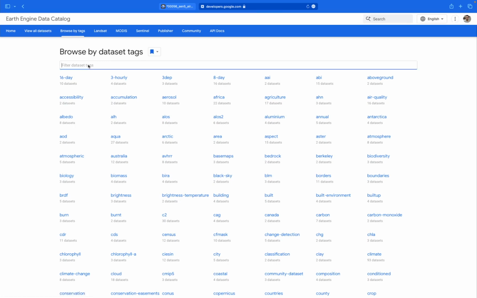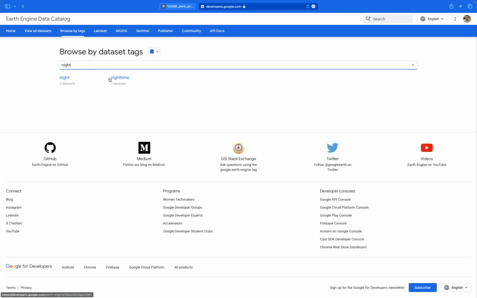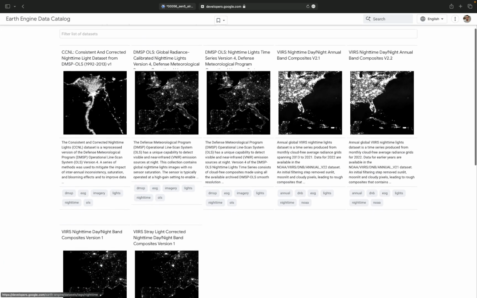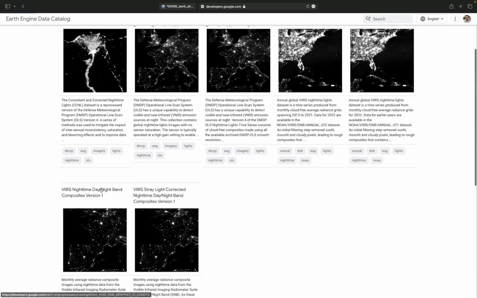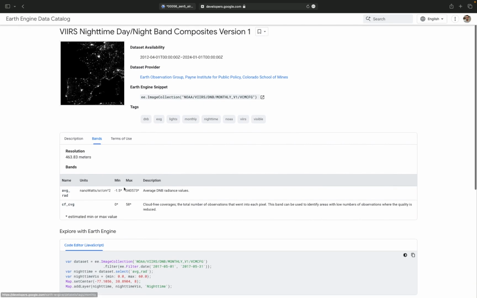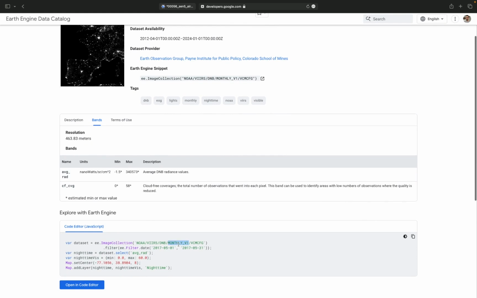Through browsing by dataset tags, type night time. Go to the nighttime tag and you can see various VIIRS products available. One of them is VIIRS Nighttime Day/Night Band Composite version 1, which shows the average radiance at 500 meter spatial resolution. That is very good for energy consumption detection here. It has a monthly format, because the collection snippet clearly mentions its temporal frequency.